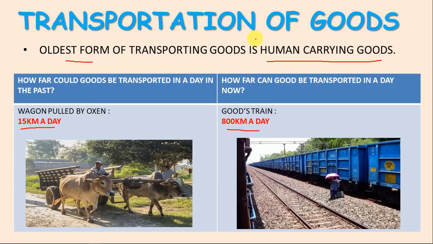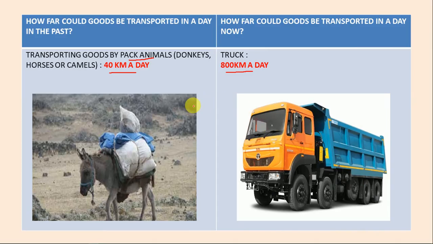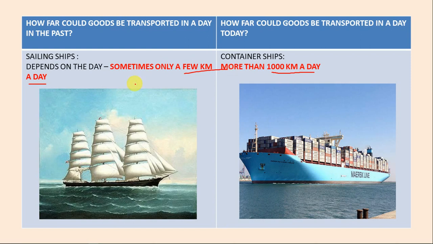Then we learned about transportation of goods, how the goods were transported in the past and how much distance they covered in a day. So by oxen, it covered 15 kilometers in a day, and by goods train, it covered 800 kilometers in a day. Then by pack animals, 40 kilometers in a day, and by truck, 800 kilometers in a day. And then sailing ships. So sometimes they covered only a few kilometers, whereas the container ships, they covered 1,000 kilometers in a day.